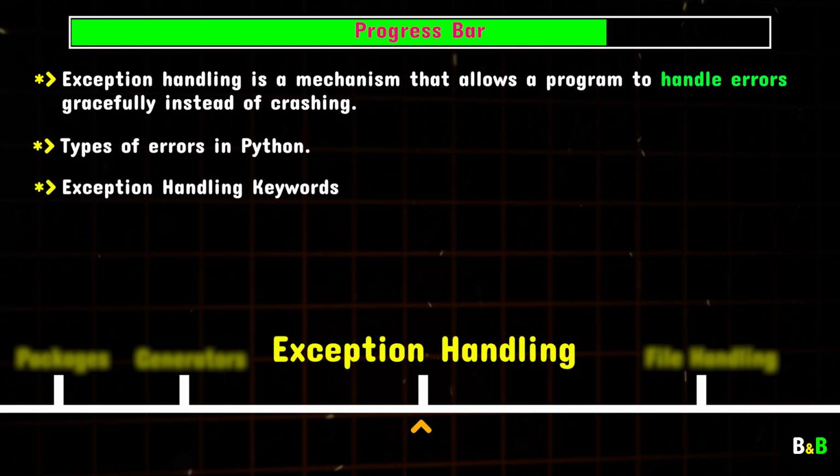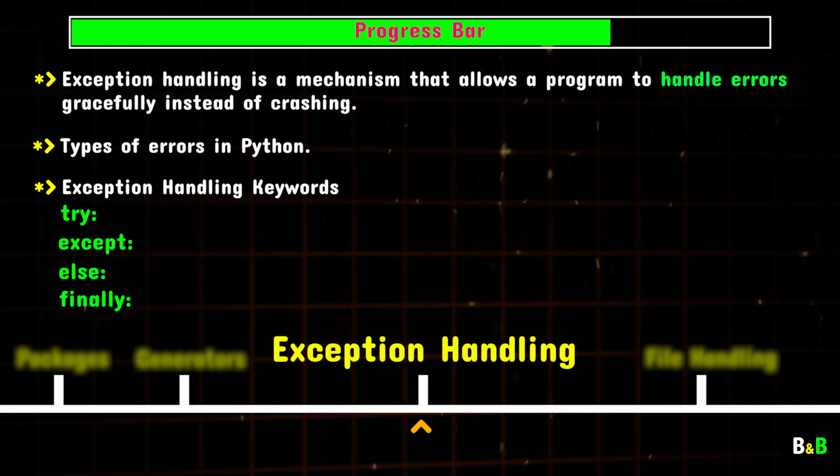After that, we'll focus on the 5 key exception handling keywords in Python. These are try, except, else, finally, and at last the raise keyword. We'll understand how each of these works, and by the end of this section, you'll know how to combine them to write robust, error-resistant programs.